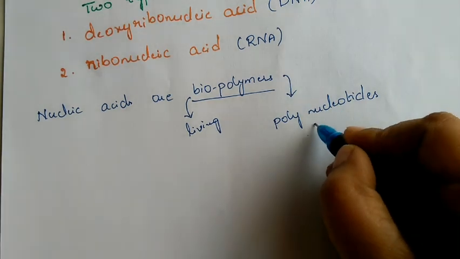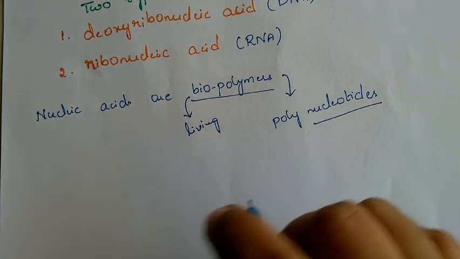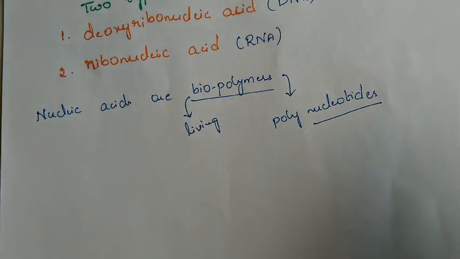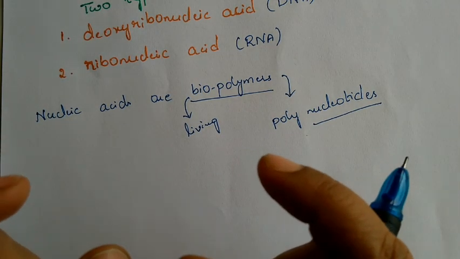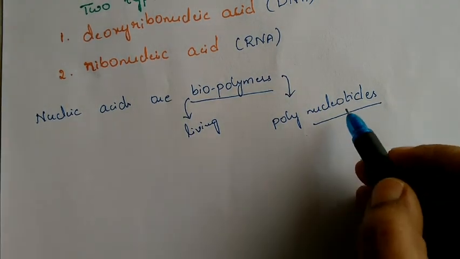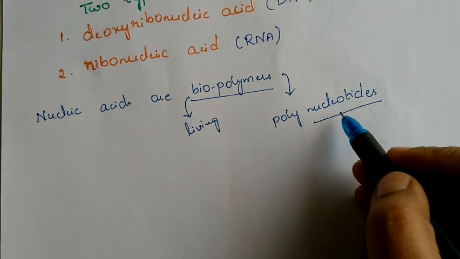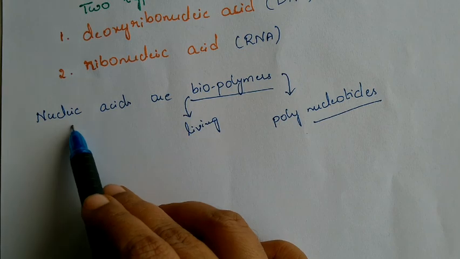That is, many nucleotide units join together to form a long chain, just like in proteins, where each amino acid bonds with another to form a peptide chain. Like that, nucleotides are bonded to one another to form a long chain, and that long chain is our nucleic acid.